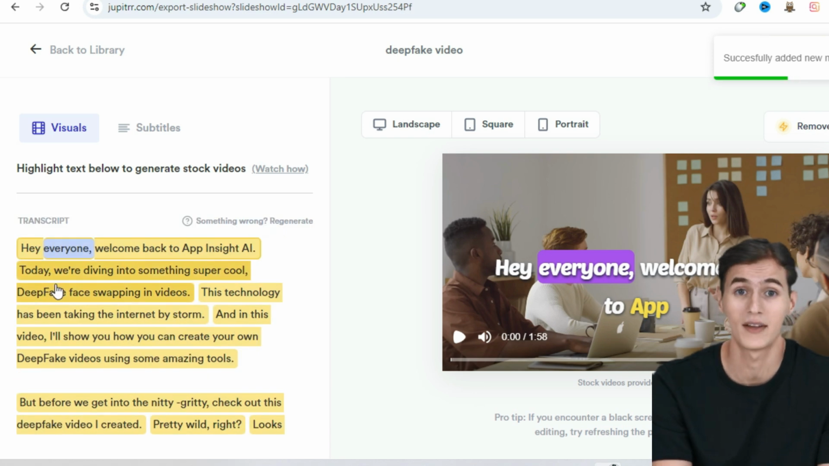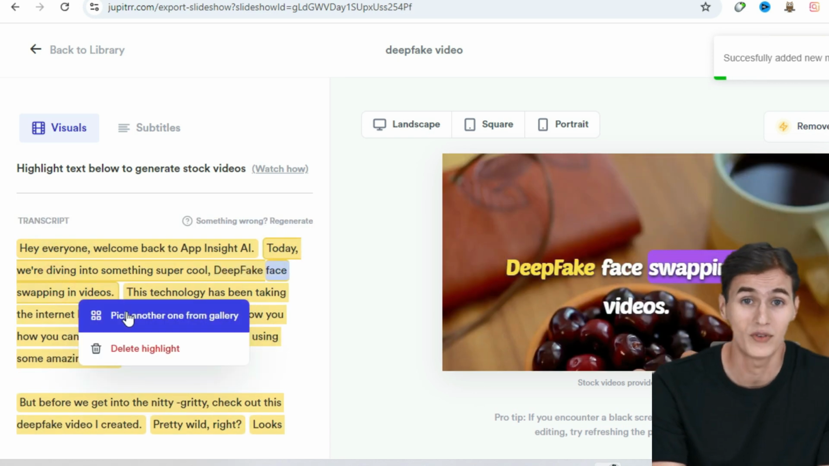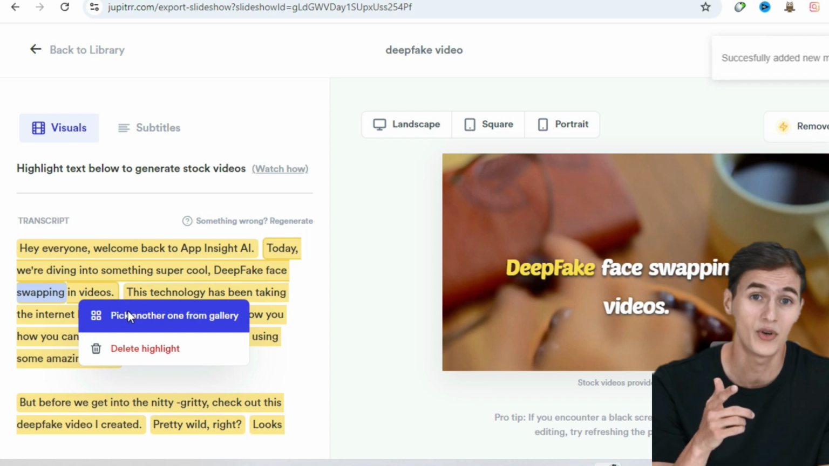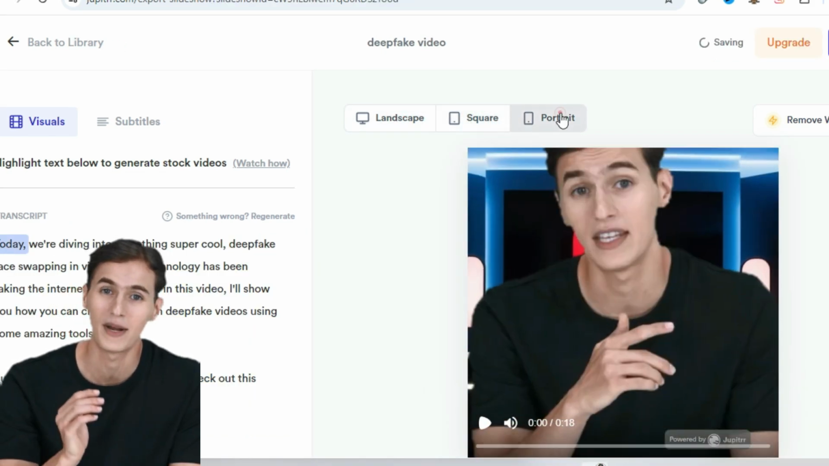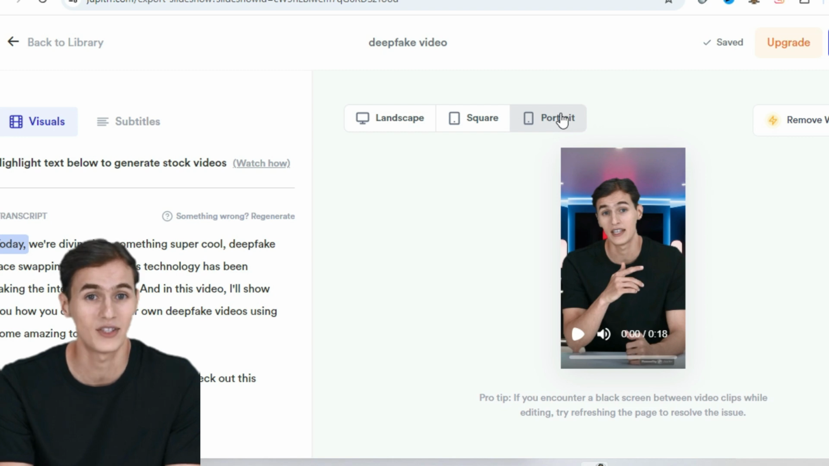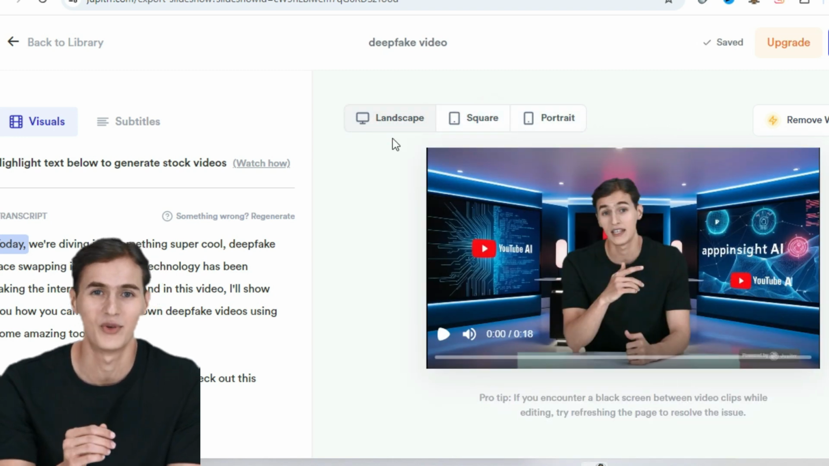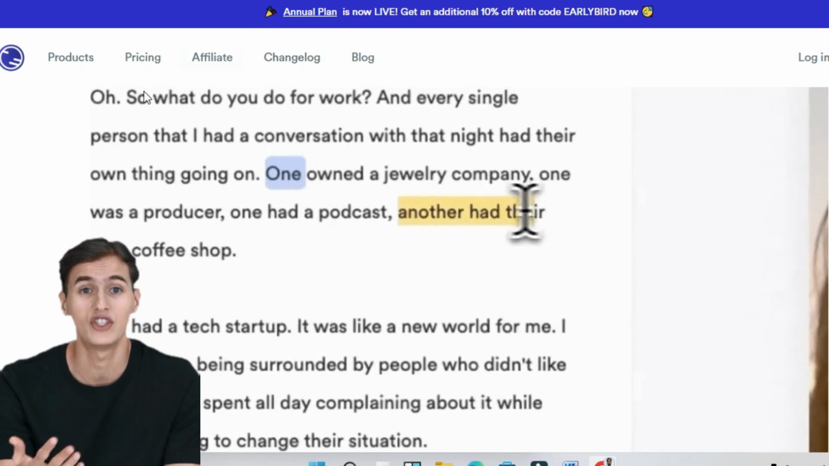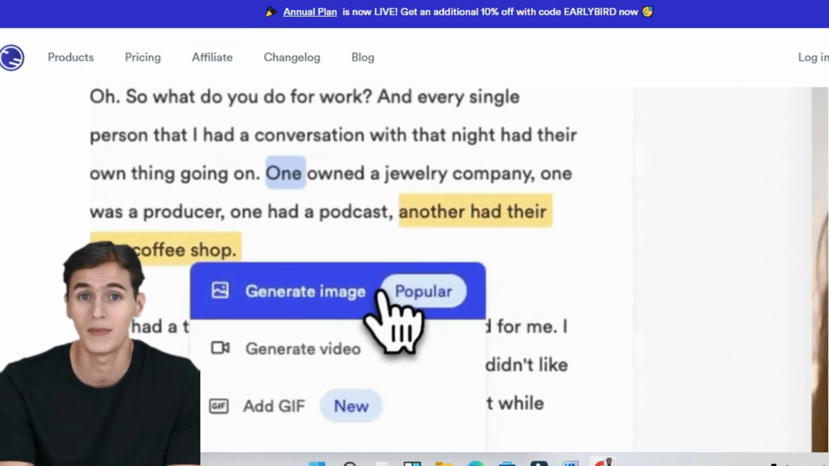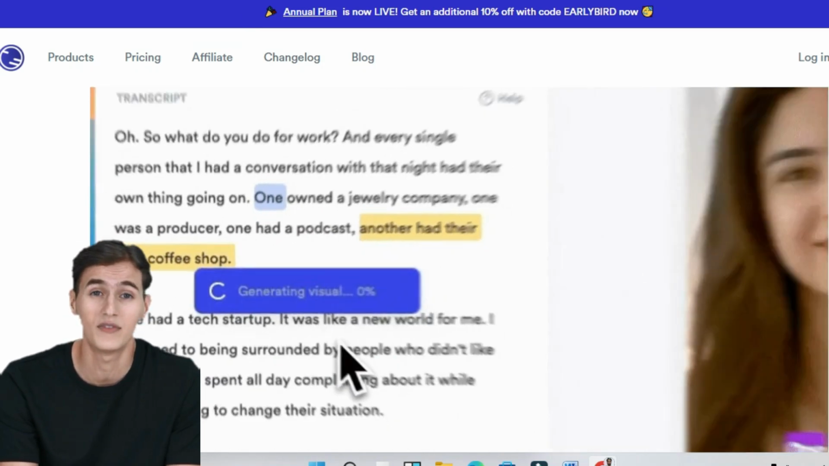Video templates. Jupitrr AI also offers template customization. Whether you're creating content for YouTube, Instagram, or TikTok, you can easily adjust your video's aspect ratio. This means you can effortlessly switch between landscape format for YouTube and portrait for platforms like Instagram Reels or TikTok. Plus, you can change the font style, size, and color of your subtitles, adding a personal touch to each video.